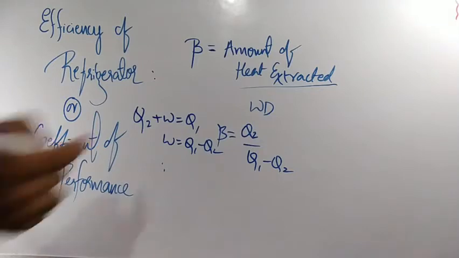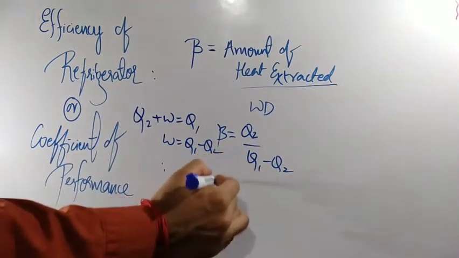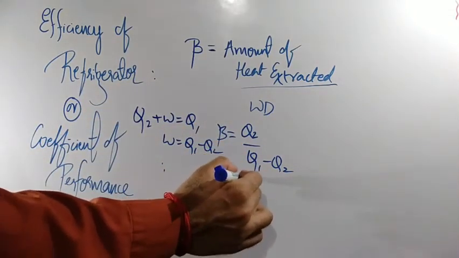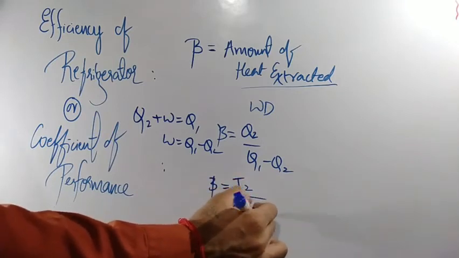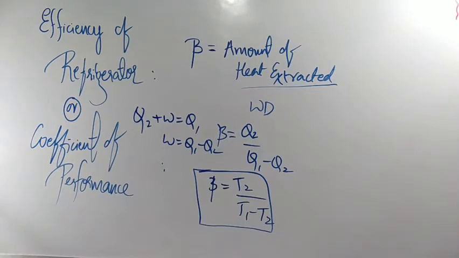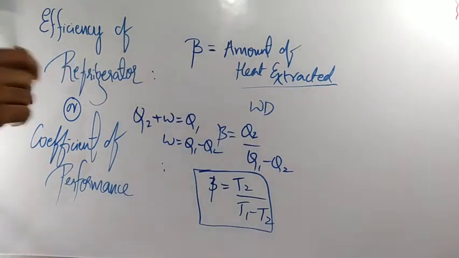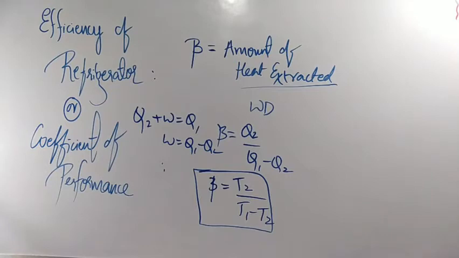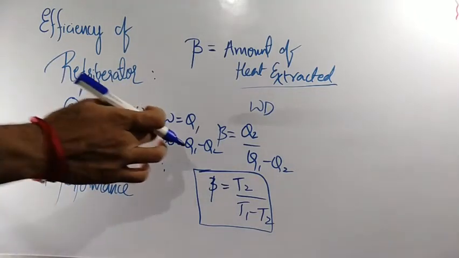If we treat these Q2, Q1 with the values of temperature, then beta is equal to T2 by T1 minus T2. This is the coefficient of performance in case of refrigeration. Clear? So in case of a fridge, the refrigeration process has to carry out this work done.